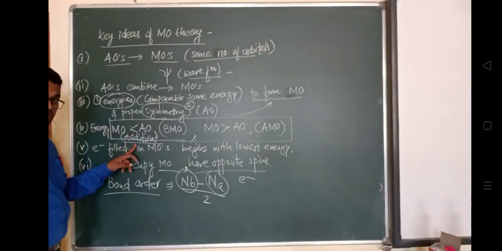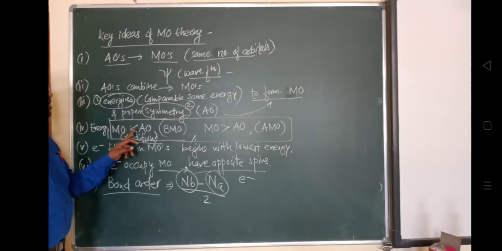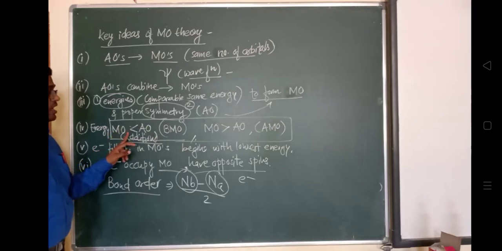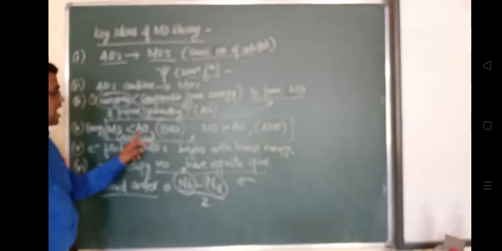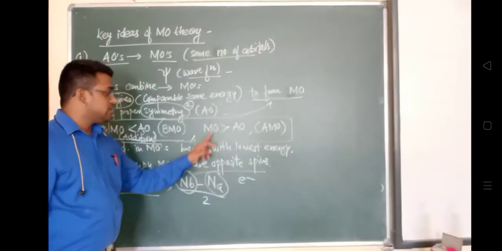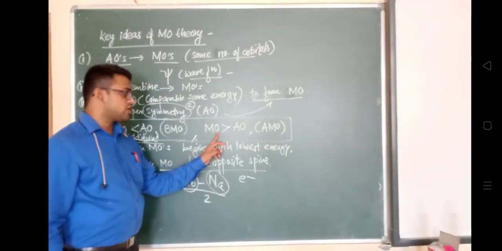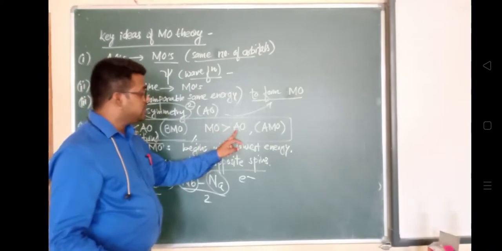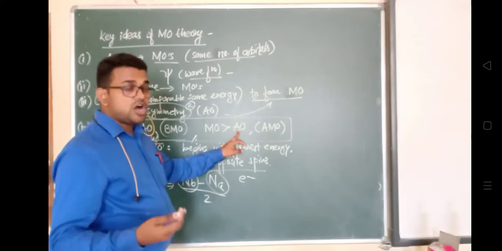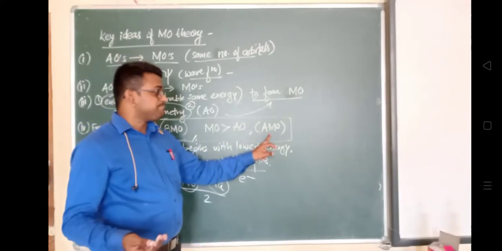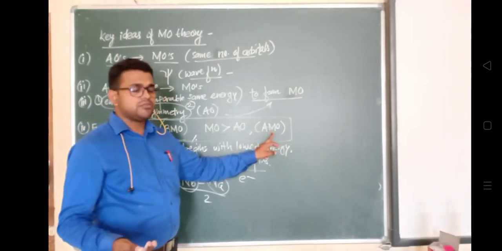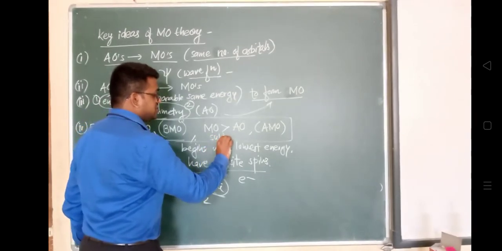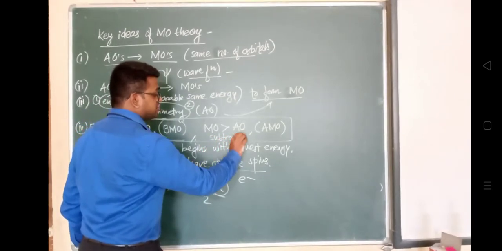Whenever the addition of these orbitals takes place, it will form a bonding molecular orbital, which will have less energy as compared with the atomic orbitals. And the other case is where the molecular orbital formed after combining the two atomic orbitals is an anti-bonding molecular orbital. This is the case of subtraction.